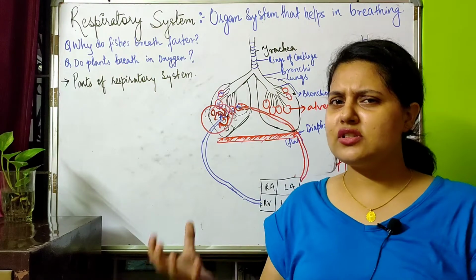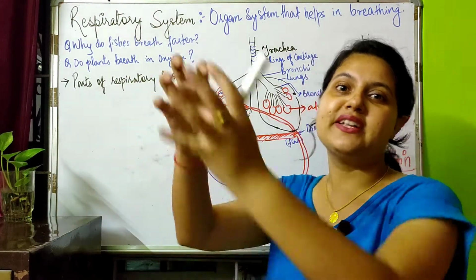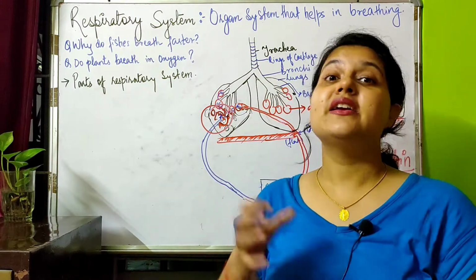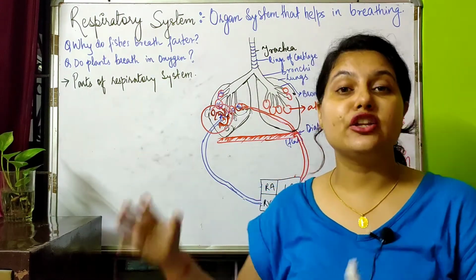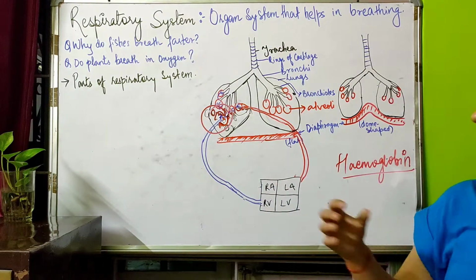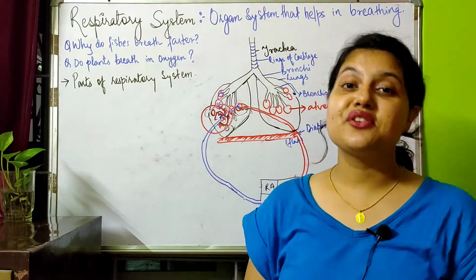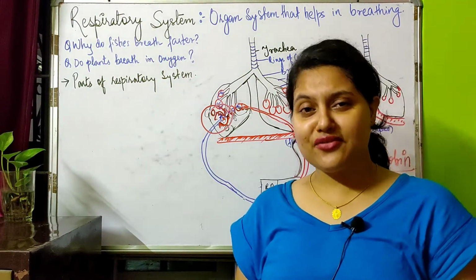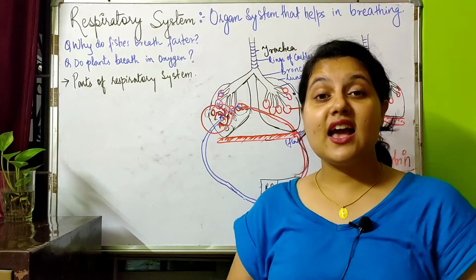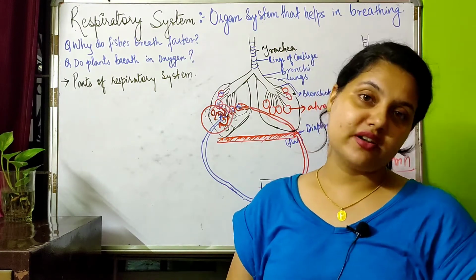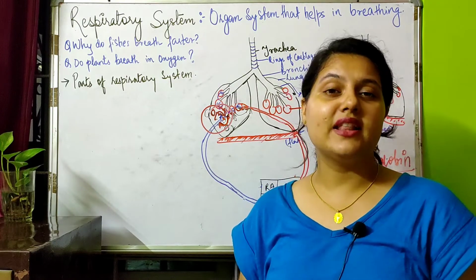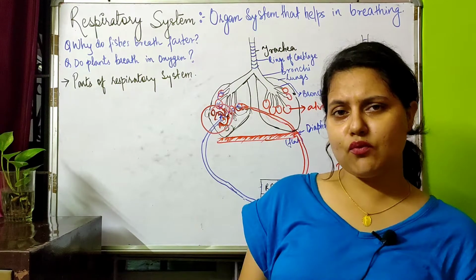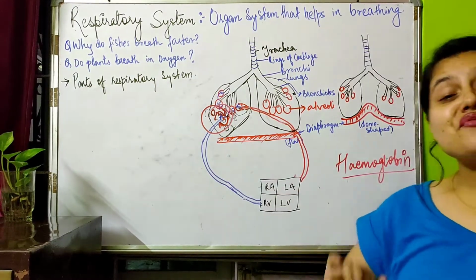Whenever it finds oxygen, it will readily go and bind, and it will take it along with the blood, because of which the oxygen can be readily dissolved in blood and taken into all parts of the body. But the scenario is different in the case of carbon dioxide, because carbon dioxide does not need any kind of respiratory pigment, as it is dissolvable in water itself. It is soluble in water, and it can bind with water and move freely in blood, because our blood contains water. So the carbon dioxide can move freely with blood.